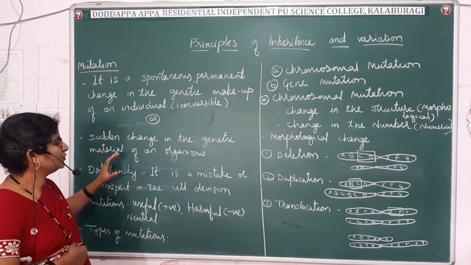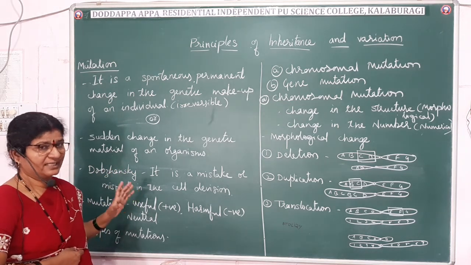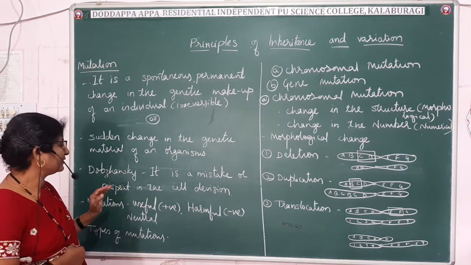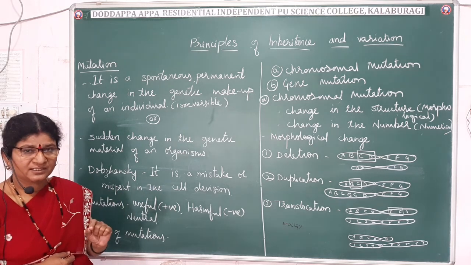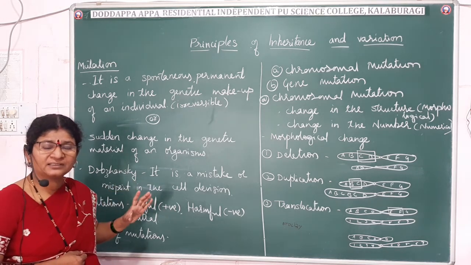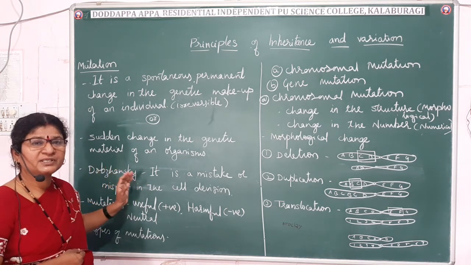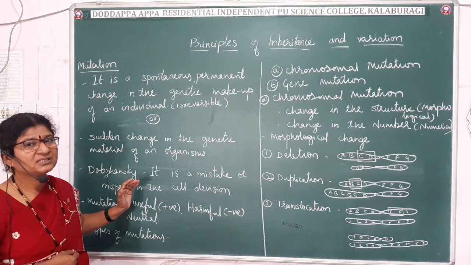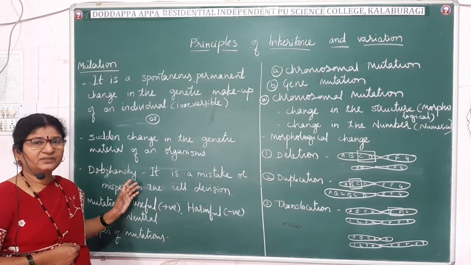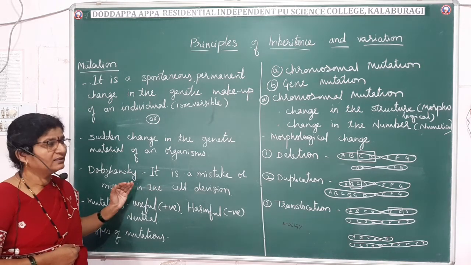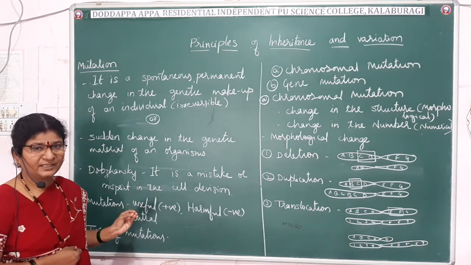Fine. So Dobzhansky, a scientist, told that mutations are mistakes in cell division. During cell division, if something goes wrong with the genetic material, then a change will occur, and those changes are called mutations. So it is a misprint or mistake which occurs during cell division, and due to this we will see a difference in the metabolism. Fine, that we will deal with a little later. At present we will deal with some of the simple and basic things.